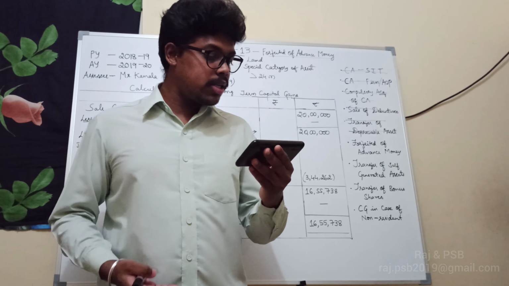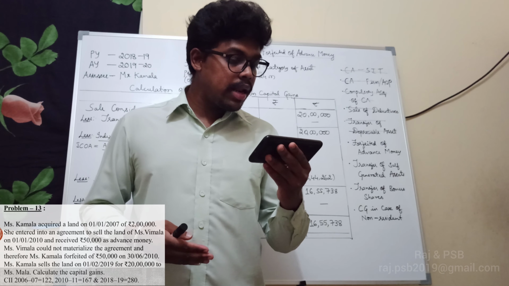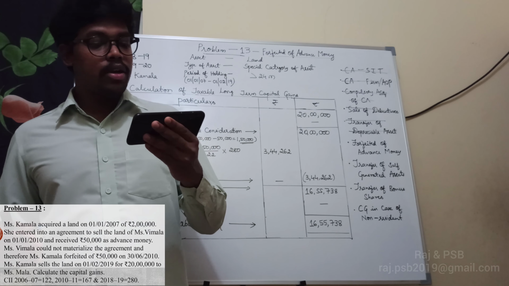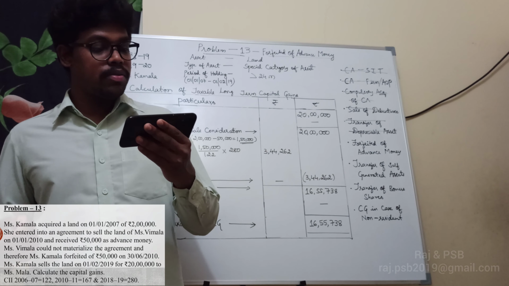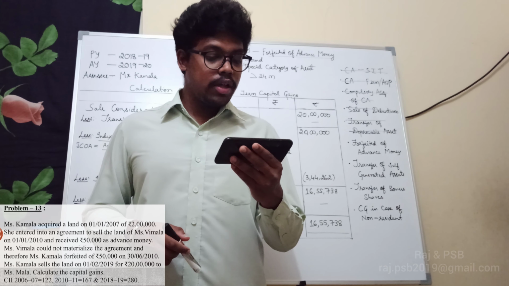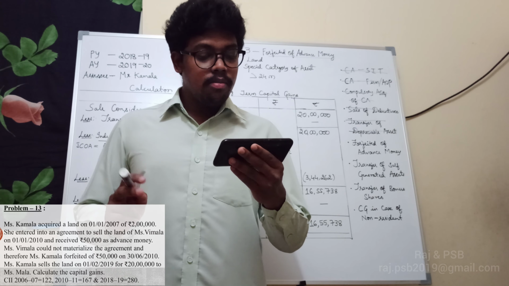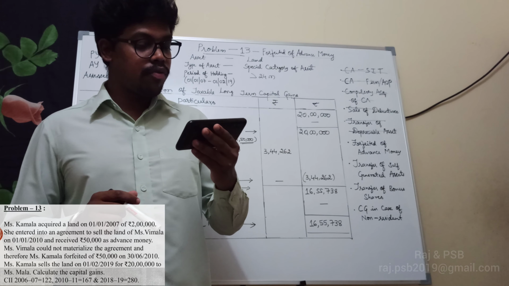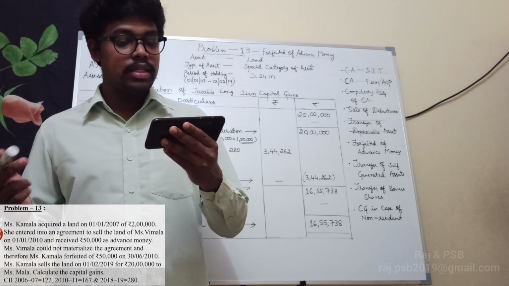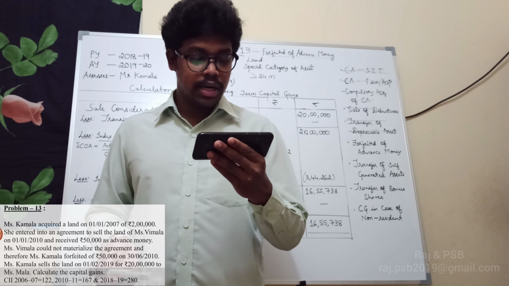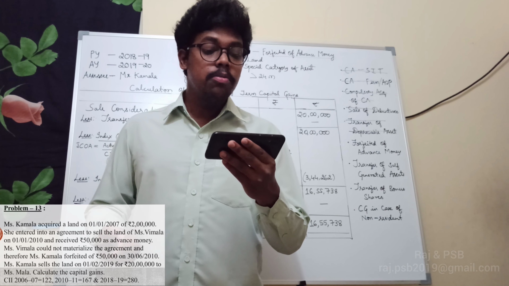Okay, problem number 13 says Miss Kamala acquired a land on 1/1/2017 of rupees 2 lakh. She entered into an agreement to sell the land to Miss Vimala on 1/1/2010 and received rupees 50,000 as advance money. Miss Vimala could not materialize the agreement and therefore Miss Kamala forfeited rupees 50,000 on 30/6/2010. Miss Kamala sells the land on 1/2/2019 for rupees 20 lakhs to Miss Mala.